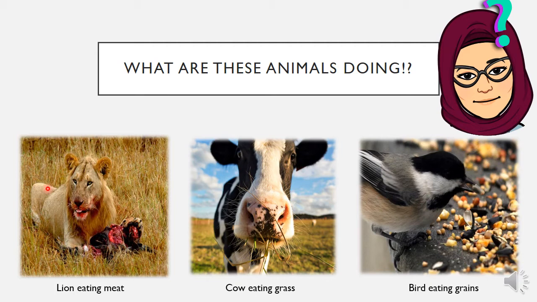So the lion is eating meat. Please repeat after me. Meat. The cow is eating grass. Repeat after me. Say grass. And the bird is eating grains. Repeat after me. Say grains.